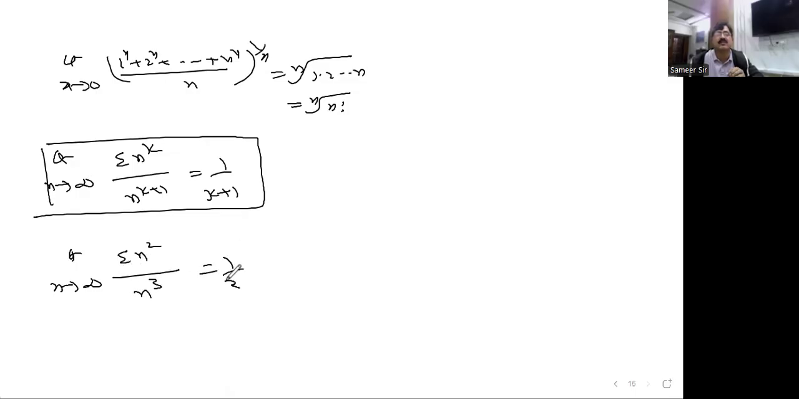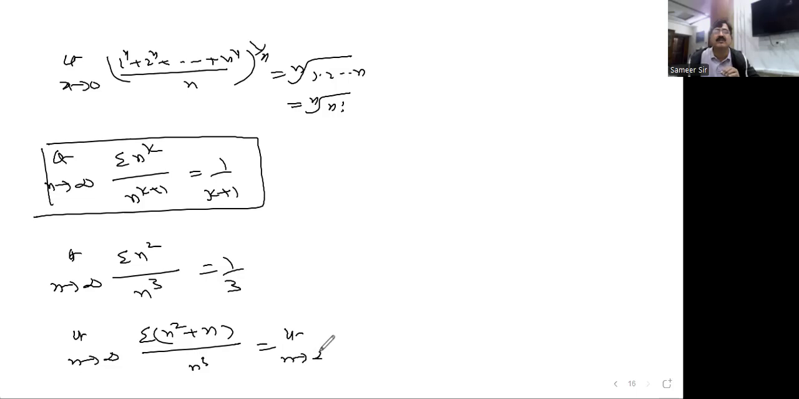So your answer is what? 1 by 3 you can write. Suppose here if I write like this, guys. See this one: n square plus n divided by, here n cube is there. What happened here? Limit n tends to infinity, sigma n square by n cube, of course, this is good. Sigma n by n cube is there. If the difference is this 1, then the answer is 1 by 3.